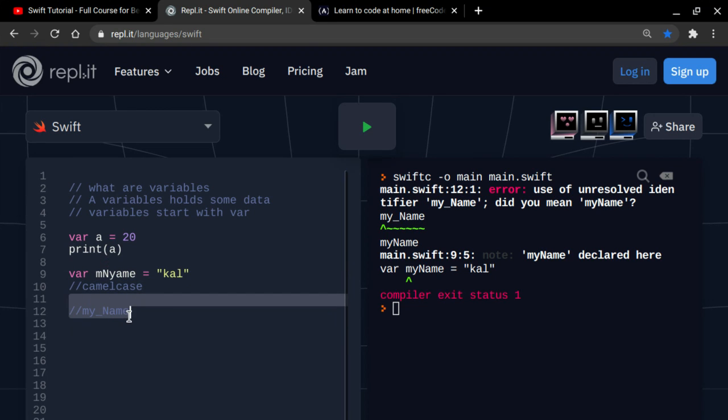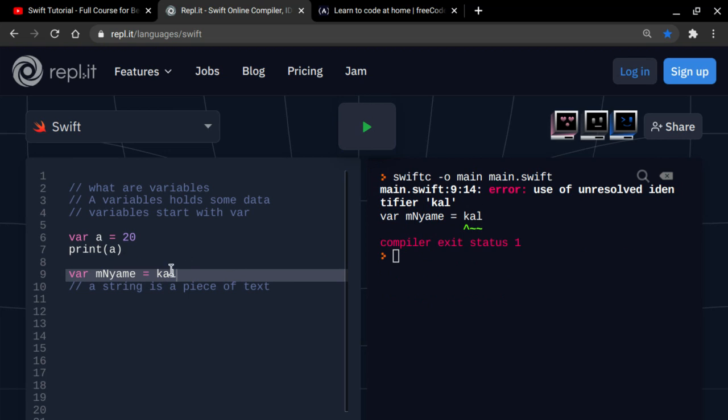As you may have noticed right here, you can see double quotes around this because it's a string. It's not a number. A string is a piece of text. What does that mean? It means it's basically text. So when you add double quotes, you're telling the computer it's text. Let's say we take off the double quotes. What's gonna happen? An error, because it's not a number. So if you're defining a string, make sure to add double quotes.